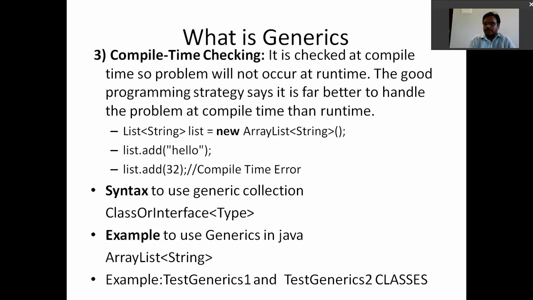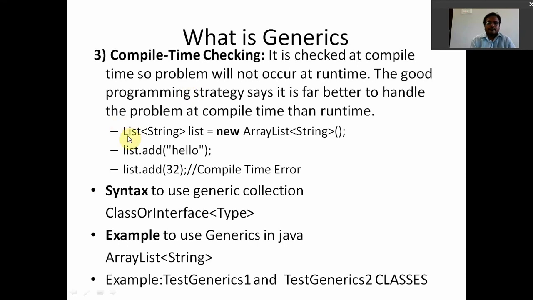The good programming strategy says it is far better to handle a problem at compile time than at runtime. Whenever we are handling an error, handling it at compile time is better than handling it at runtime. That is another beauty of generics, that is compile time checking. When we use generics, we check runtime errors at compile time. That is the beauty of generics, right?